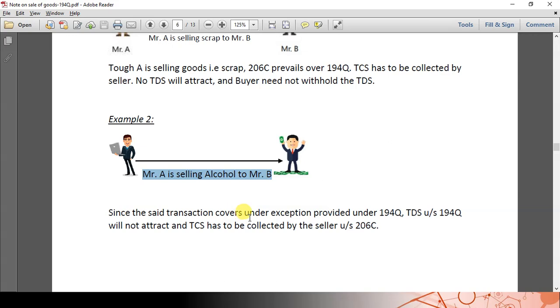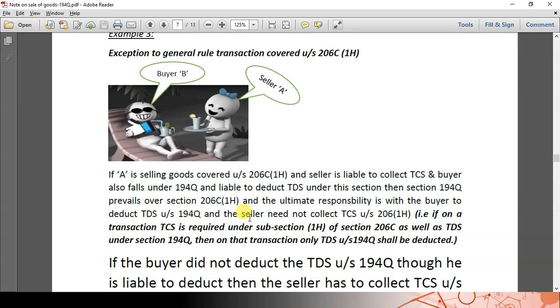So now let us take an example for the general rule, for the exception provided under section 194Q, that is transactions covered under section 206C(1H). Mr. A is selling goods to Mr. B. He is supplying goods which are covered under section 206C(1H) as well as section 194Q.